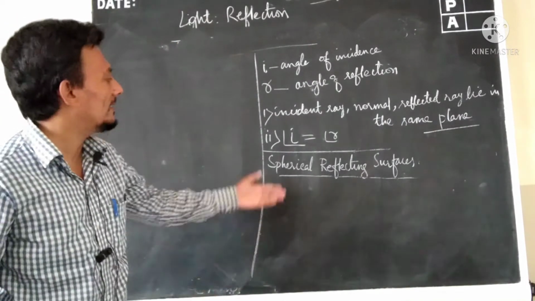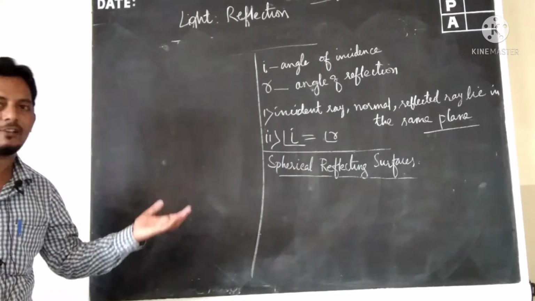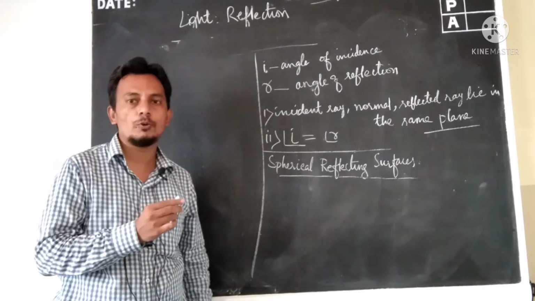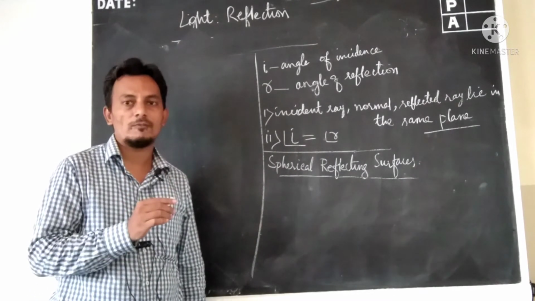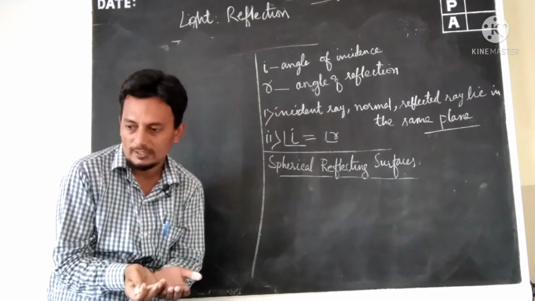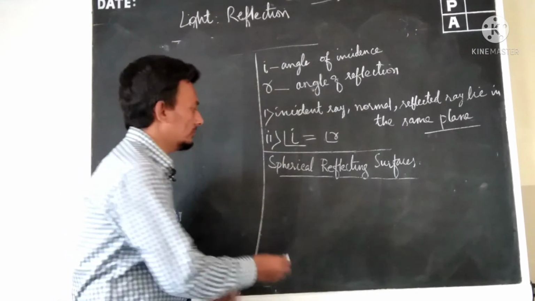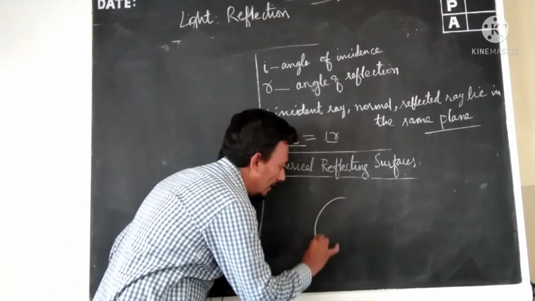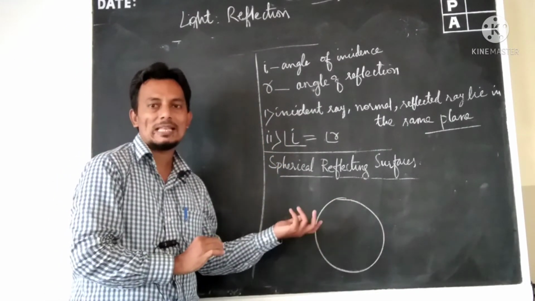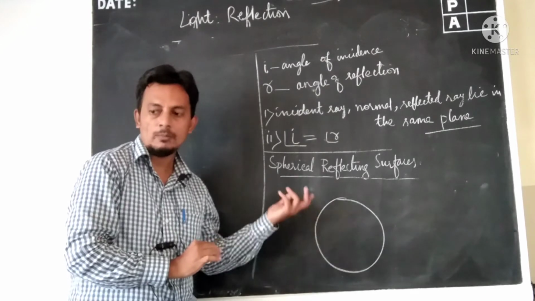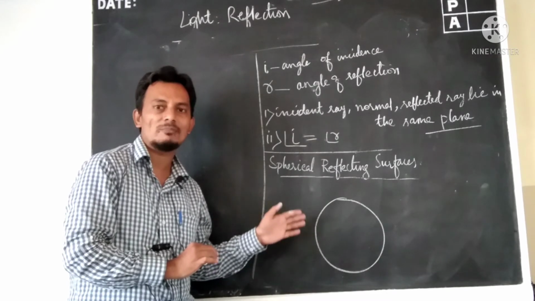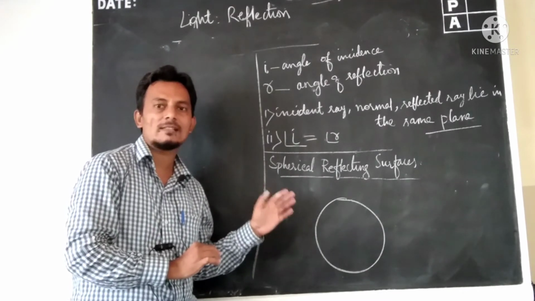Spherical reflecting surfaces are called spherical reflecting surfaces because they are assumed to be part of a large sphere. Because it is a two-dimensional board, I have to show just a two-dimensional figure of this spherical surface.